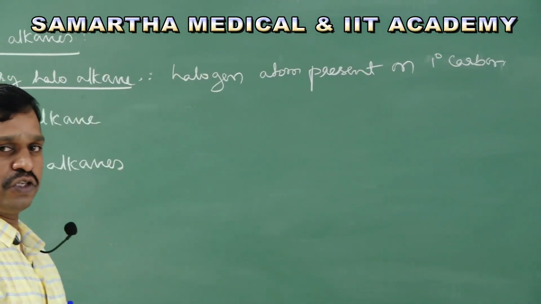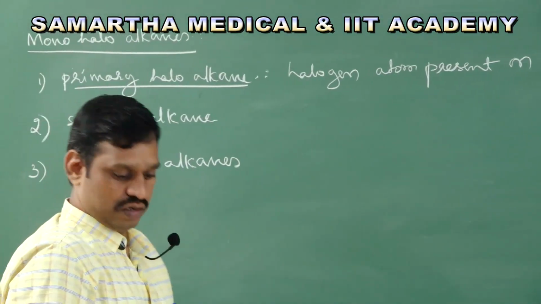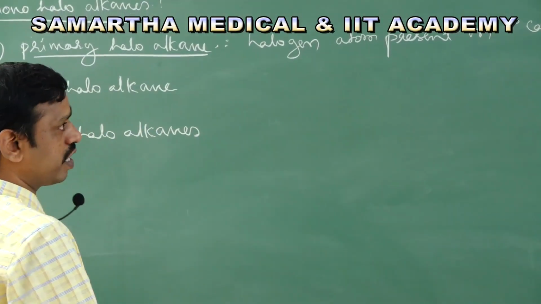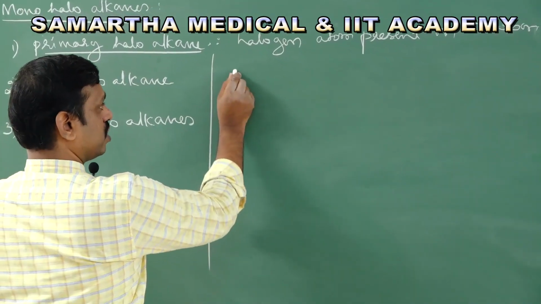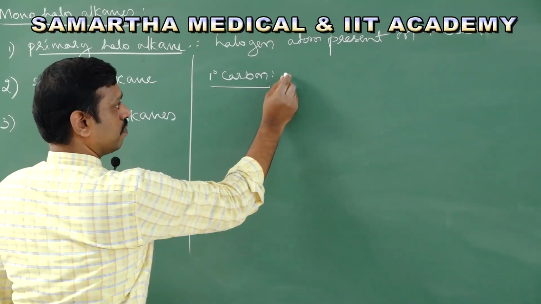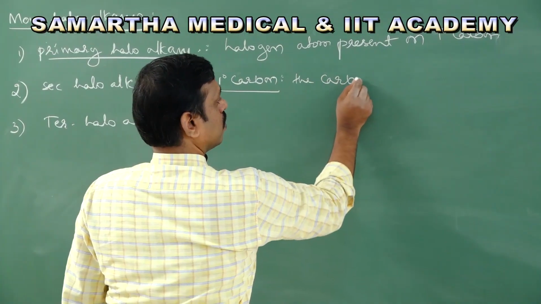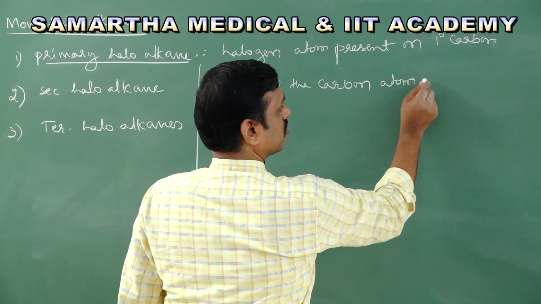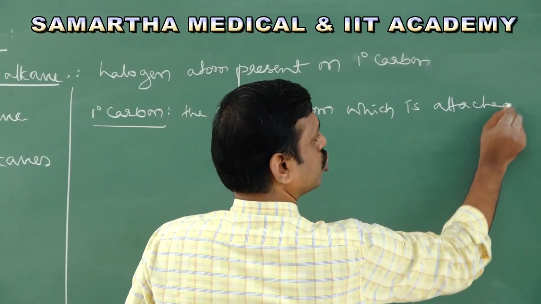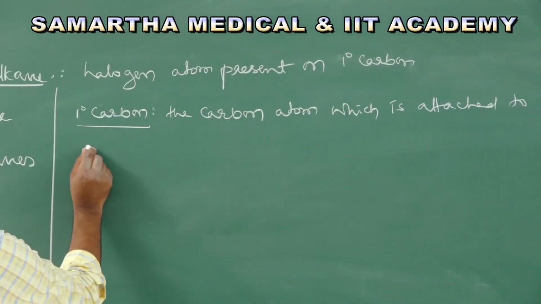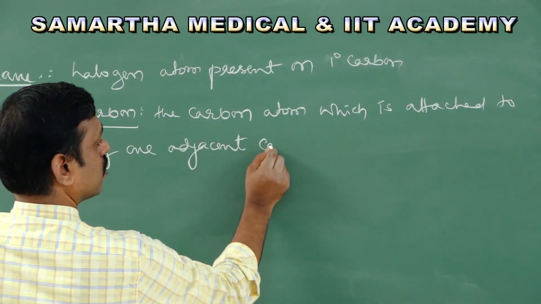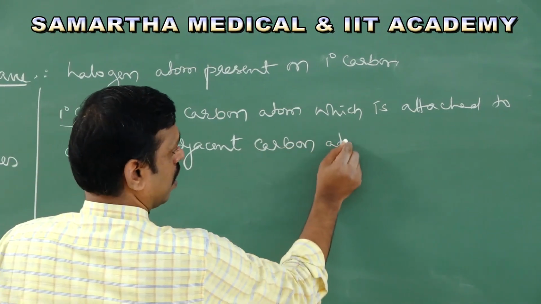So what is a primary carbon? We have studied this in first PUC. Tell me. A primary carbon is the carbon atom which is attached to only one adjacent carbon atom.